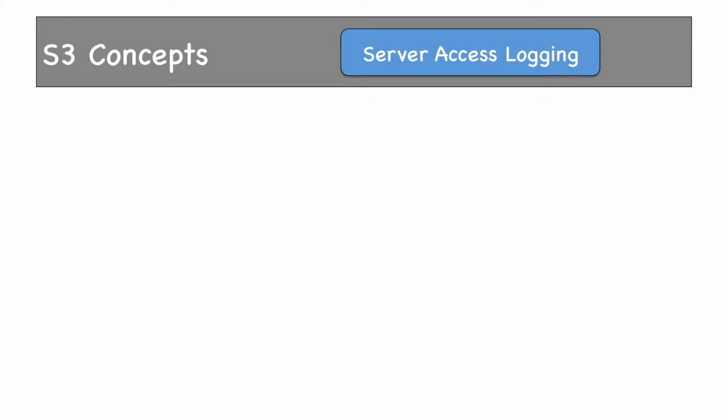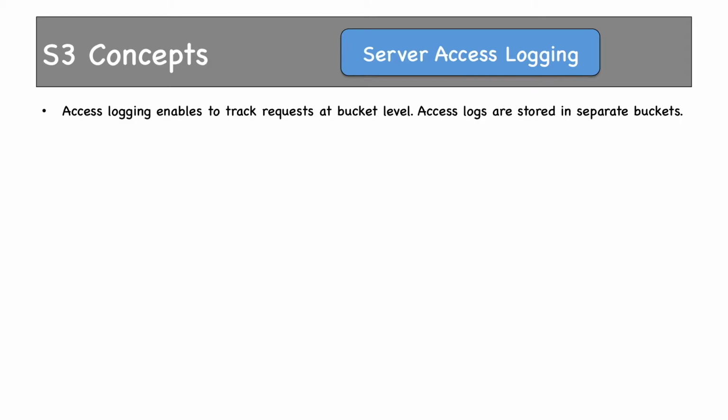To track requests for access to buckets, server access logging can be enabled. It is totally free, you don't have to pay anything. Each access log record provides details about a single access request, such as the requester, bucket name, request time, etc. Access log information can be very useful for security, monitoring, and audit purposes. So access logging enables you to track requests at the bucket level. The access logs themselves are stored in separate S3 buckets.